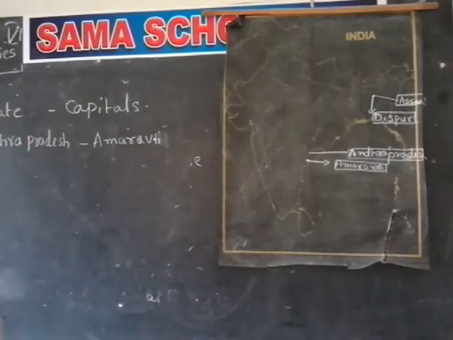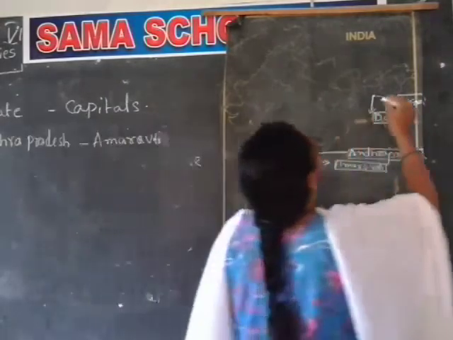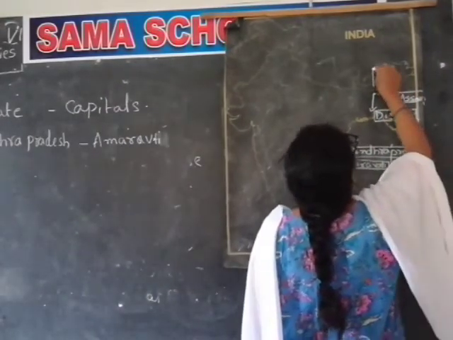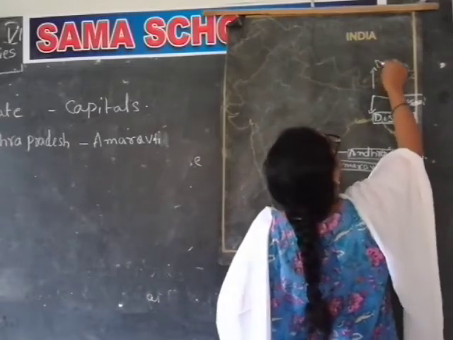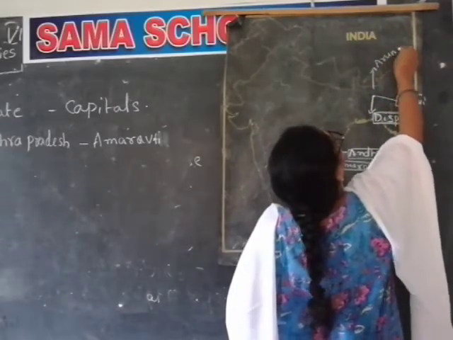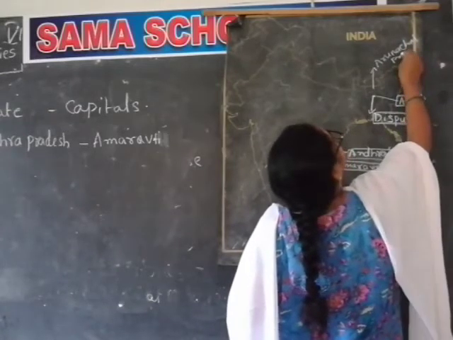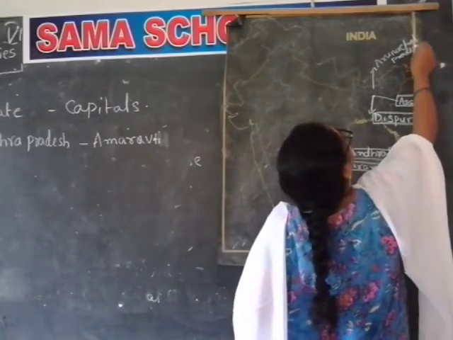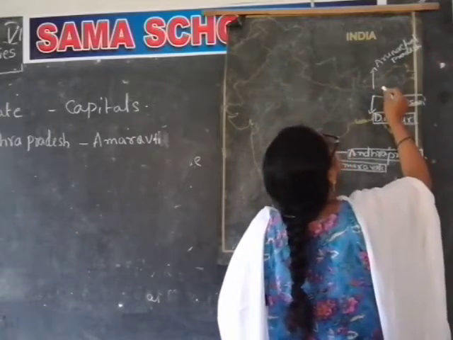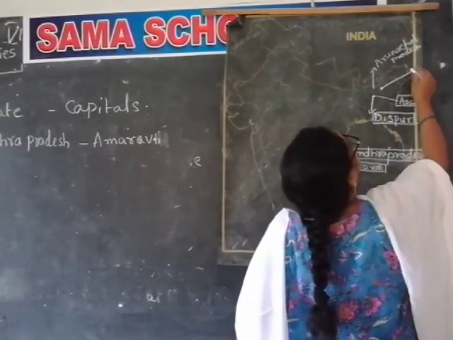Dispur is the capital of Assam. And next one is Arunachal Pradesh. We can go here. For that the capital is Itanagar.